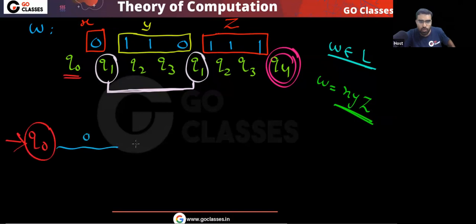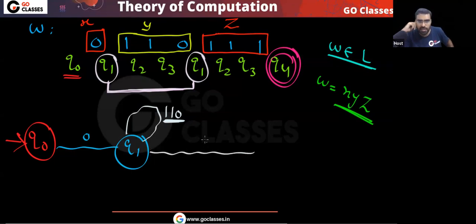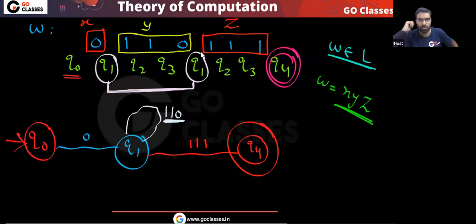When you see 0, where are you going? You are going to Q1. In this Q0, you read 0, you will go to Q1. In this Q1, after reading 110, where are you going? After reading 110, you are going to Q1. And after that, if you read 111, where are you going? You are going to the final state.